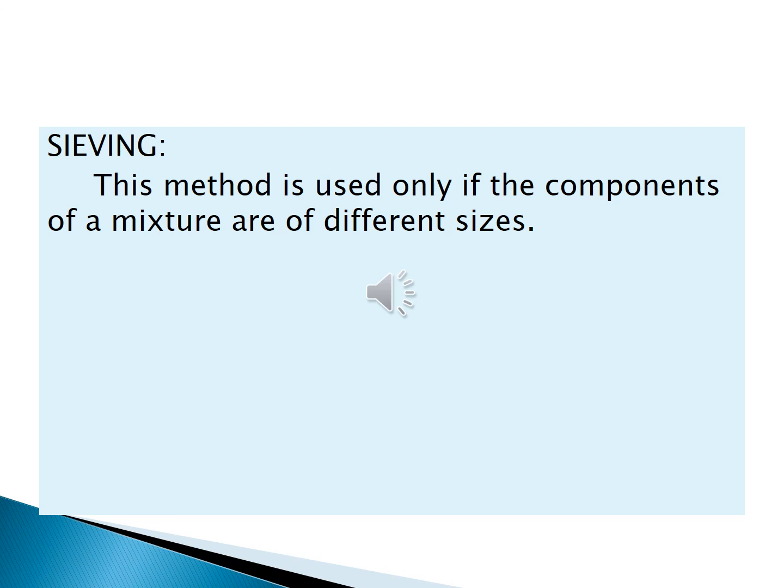This method is used only if the components of a mixture are of different sizes. Components, C-O-M-P-O-N-E-N-T-S.